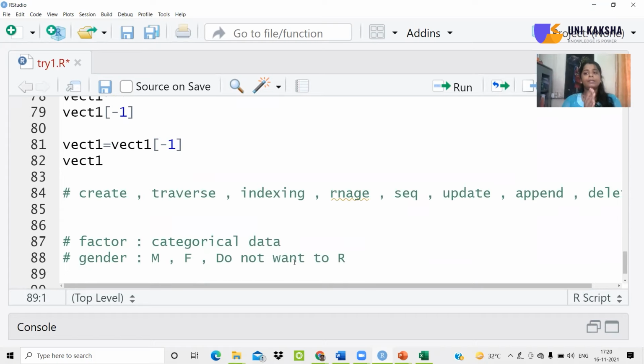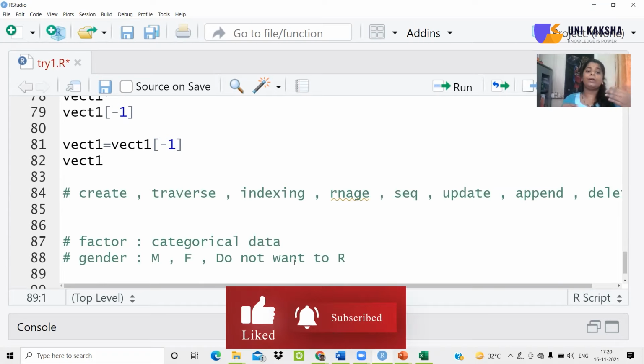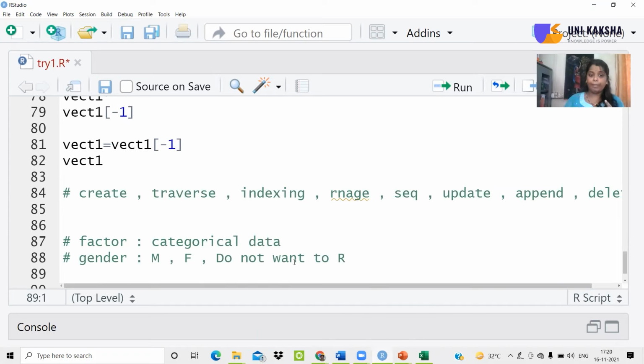These are the three possibilities that a person can enter for a question related to gender. So this type of data you can call categorical data, and male, female, don't want to reveal are the three subgroups of that categorical data. I hope you are getting it.